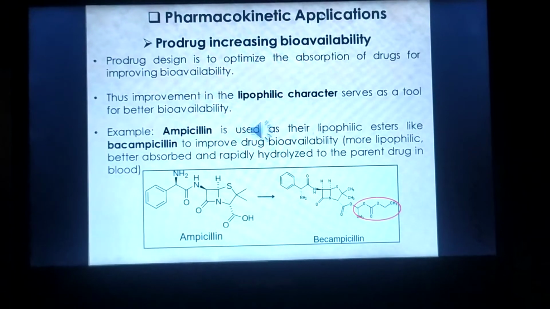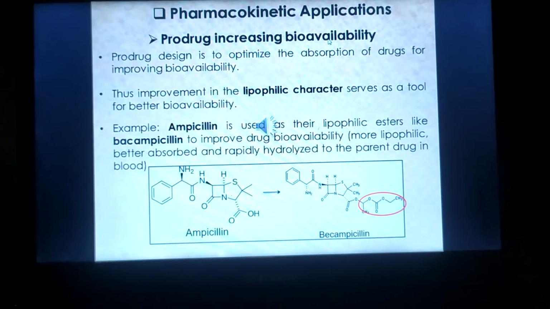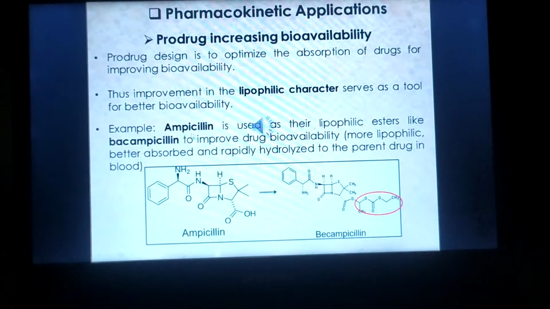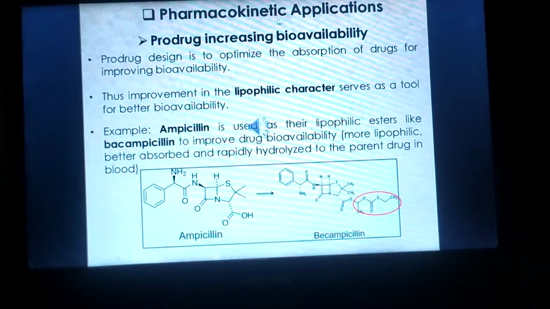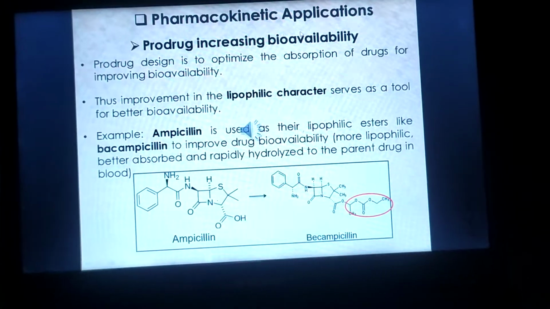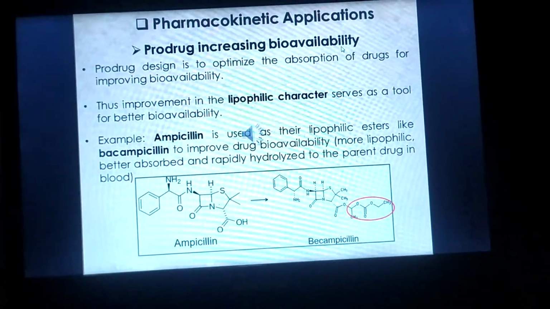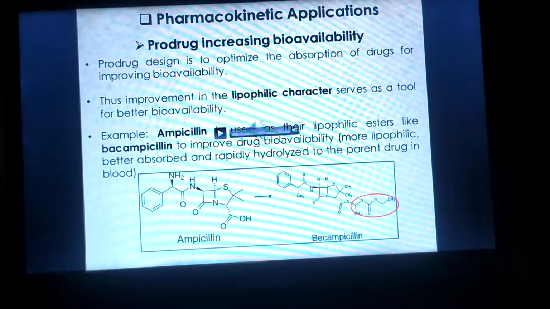Next one is the pharmacokinetic application. Prodrugs increase bioavailability. By increasing the lipophilicity of any drug, we can increase its bioavailability. The example is ampicillin.